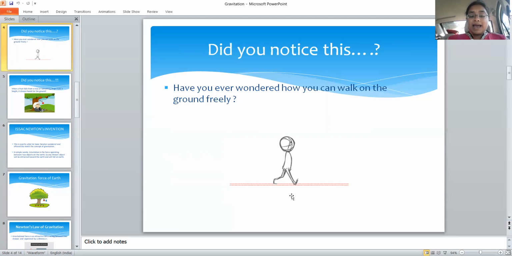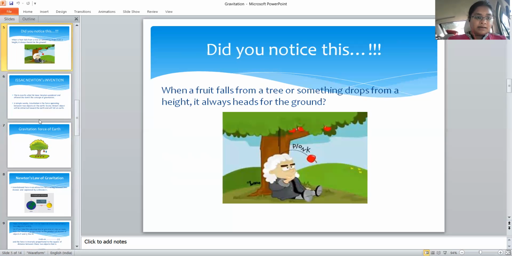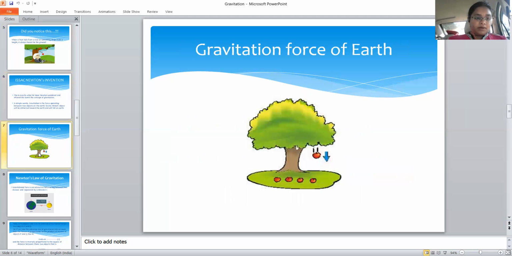Because our earth has a gravitational force. That is why we are not falling away from the ground. Next comes the tree. In this case, the apple is falling towards the earth, not towards the sky. Why? Because the earth has a gravitational force and it is attracting the apple towards it. Next. So these are simple examples and the definition of gravitation.